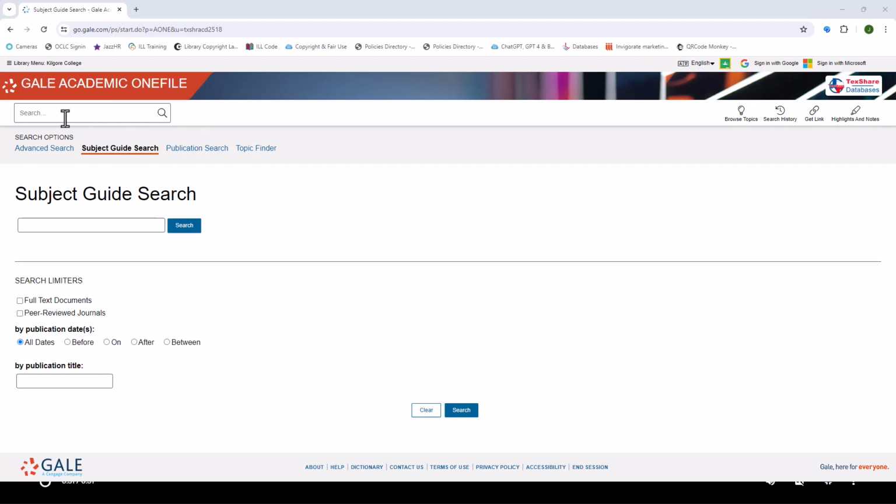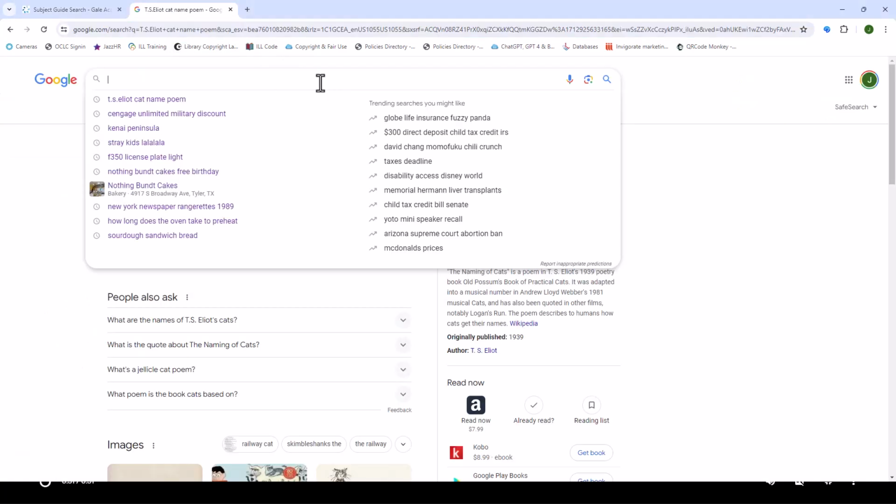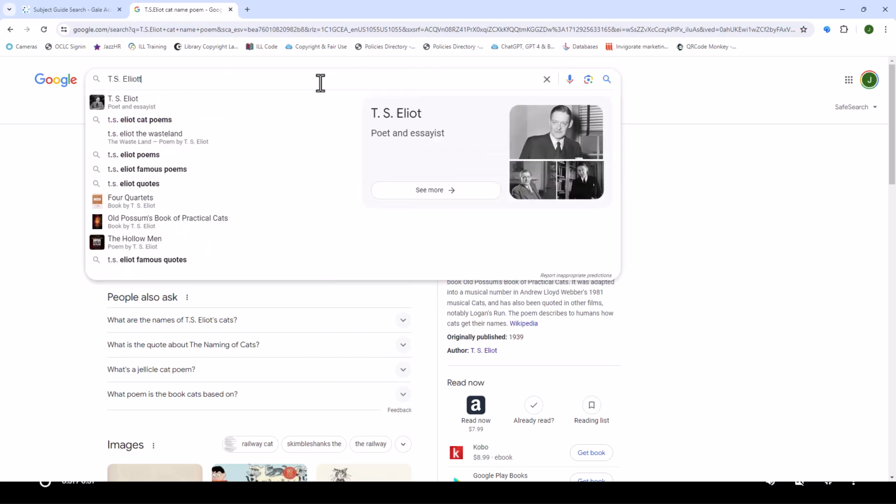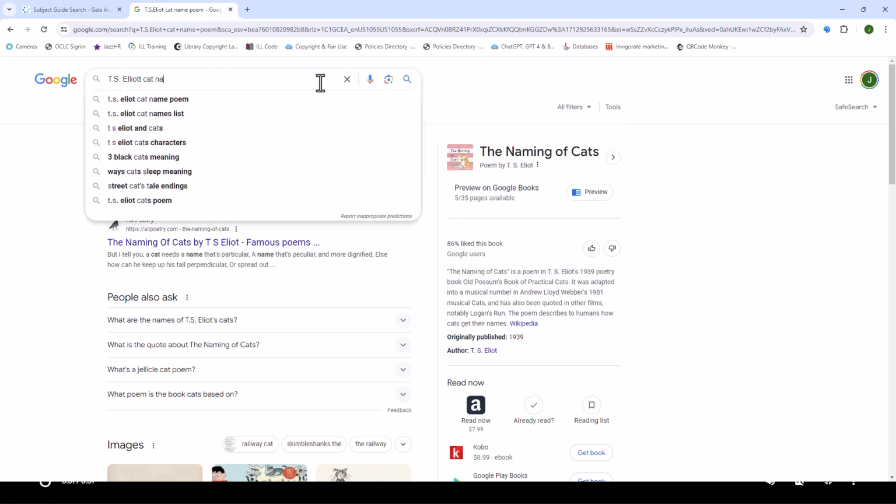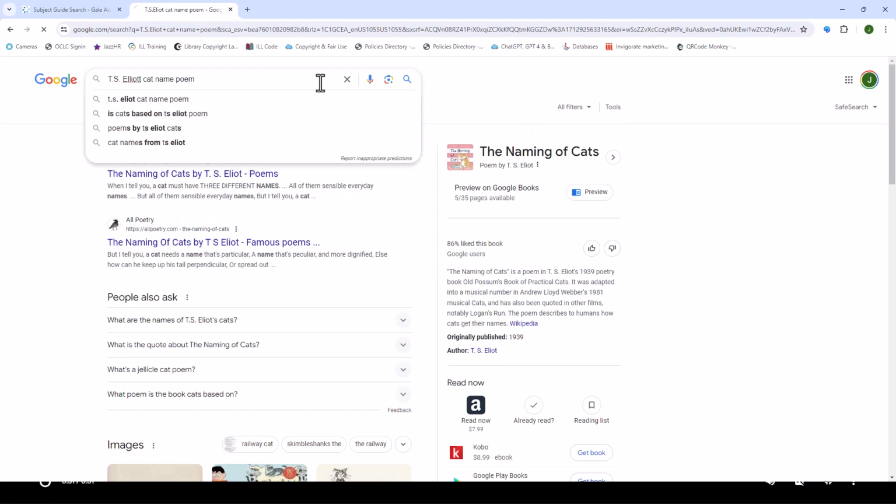Let's pretend my poem is a poem by T.S. Eliot. I remember it was something about giving a cat a name. I remember that poem from somewhere, but I don't remember the name. So I'm going to use Google. I'm going to put in all the information I have. So T.S. Eliot cat name poem.